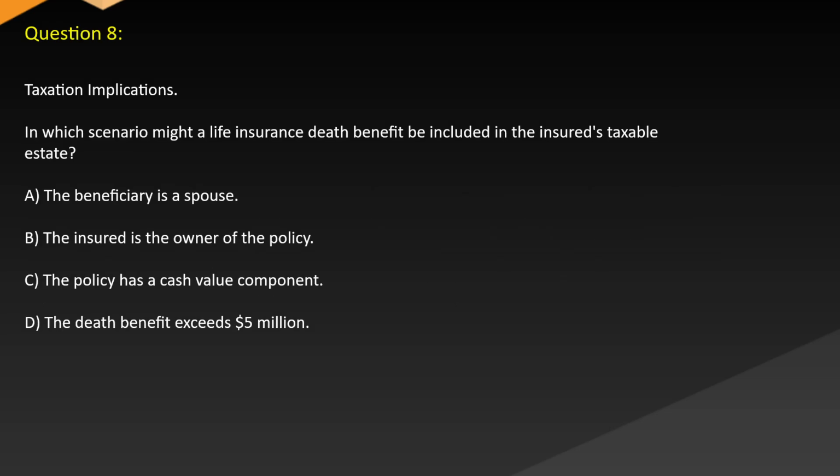Question 8. Taxation implications. In which scenario might a life insurance death benefit be included in the insured's taxable estate? A. The beneficiary is the spouse. B. The insured is the owner of the policy. C. The policy has a cash value component. D. The death benefit exceeds $5 million.